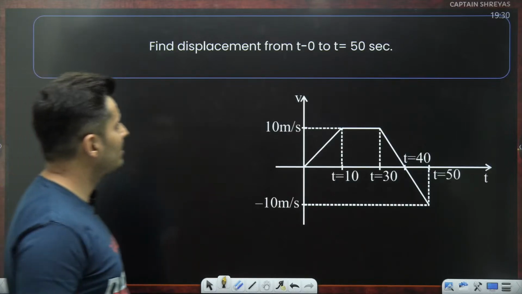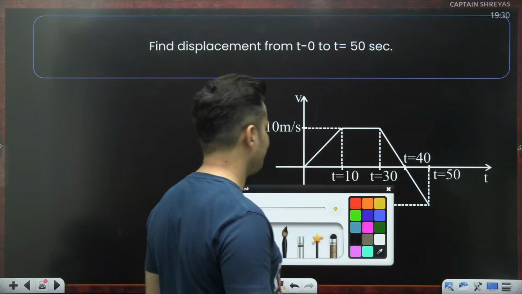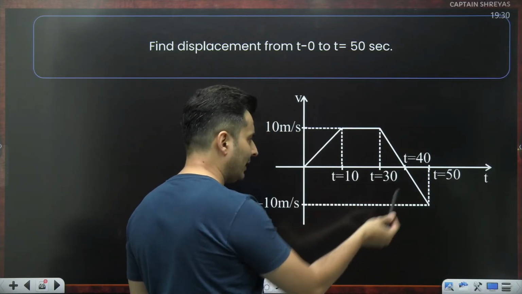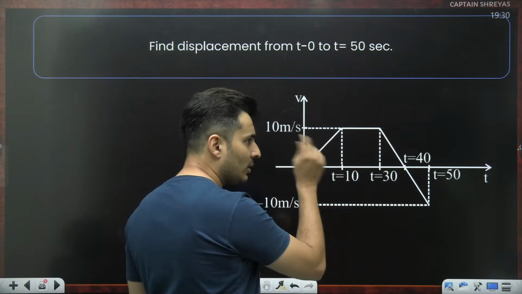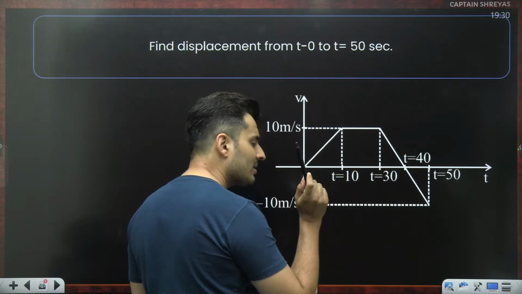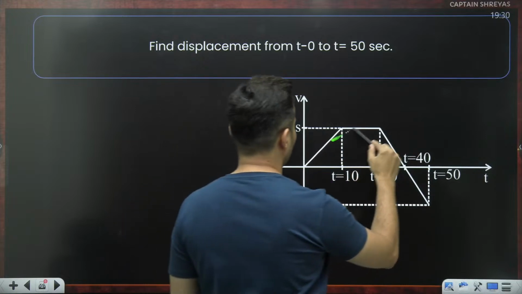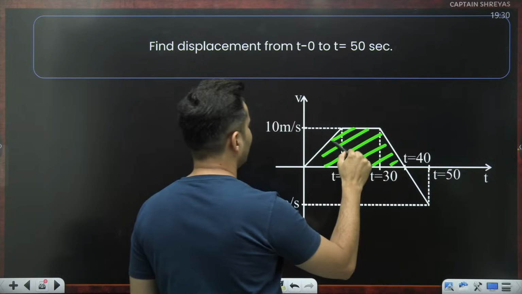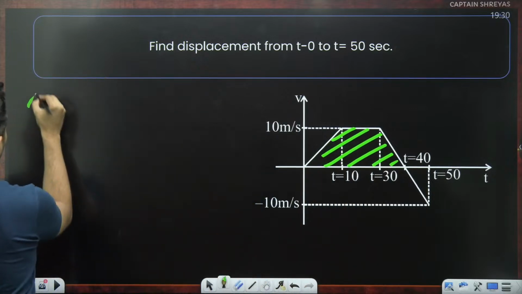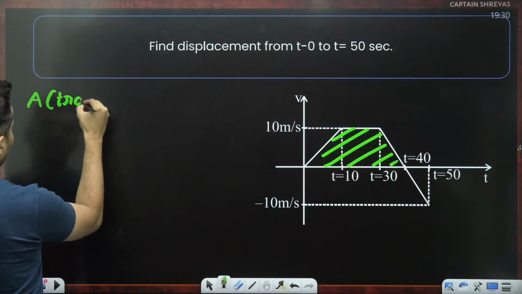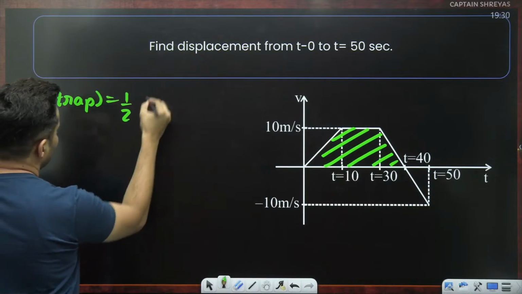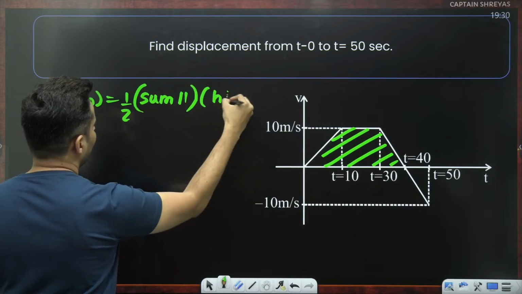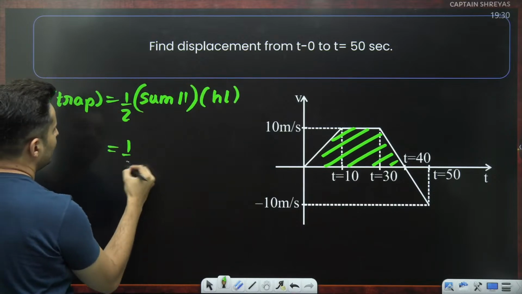Find the displacement from 0 to 50 seconds. Find the area basically, nothing else. But there is a catch when you find the area. The one which is on the top is always counted positive, one which is below is counted as negative. So over here, my dear warriors, this is a trapezium. What is the area of a trapezium? Area of a trapezium is half sum of parallel sides multiplied by height. That is the area of a trapezium.